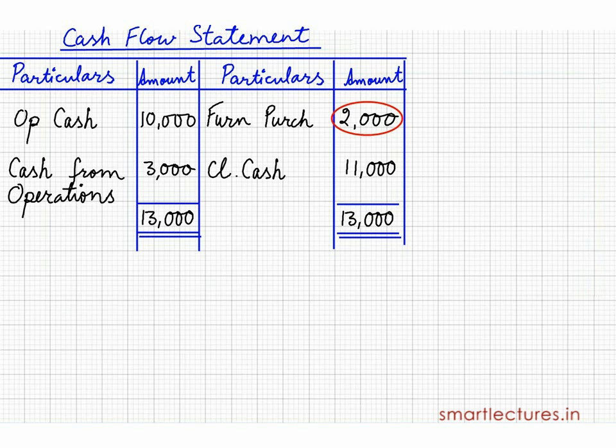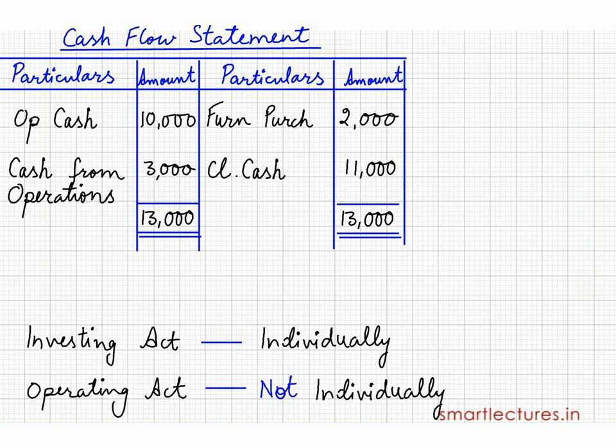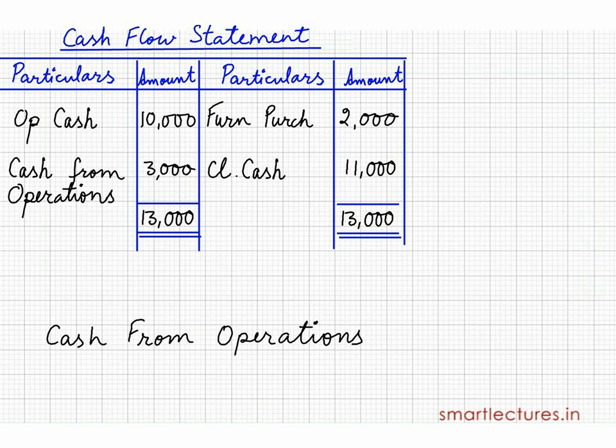So be careful. In the cash flow statement, investing activities are shown individually, means each and every item, but operating activities are not shown individually. The net result of operating activity is called cash from operation or cash lost in operation.